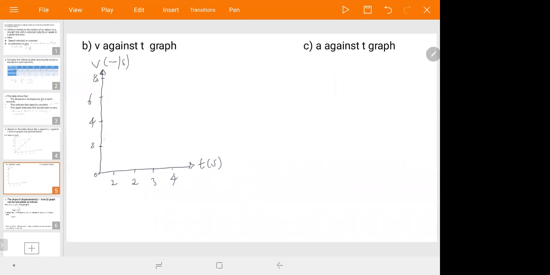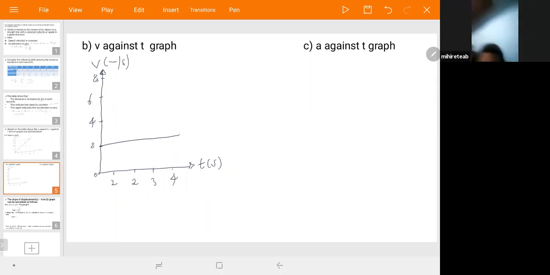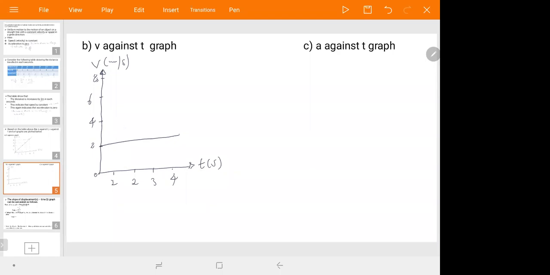Okay. What was your velocity or speed on this table? 2. Excellent. Only 2. Look, it seems like this one. When your time is 1 second, it was 2. 2 seconds, 2. 3 seconds, 2. 4 seconds, 2. 5 seconds, 2. 6 seconds, 2, and so on. This shows the velocity time graph of uniform motion. Whenever the time is increased, your speed or your velocity is constant.